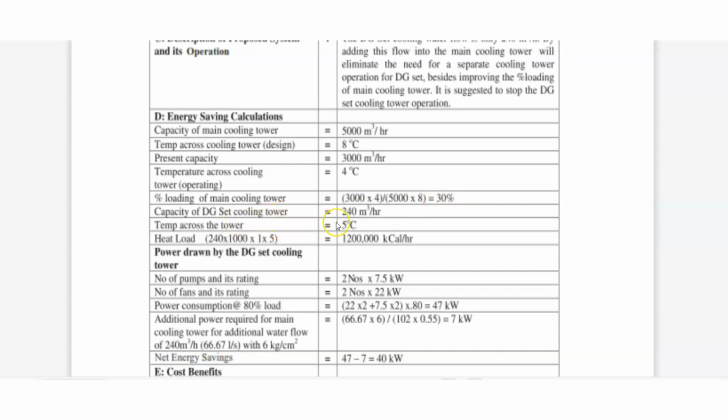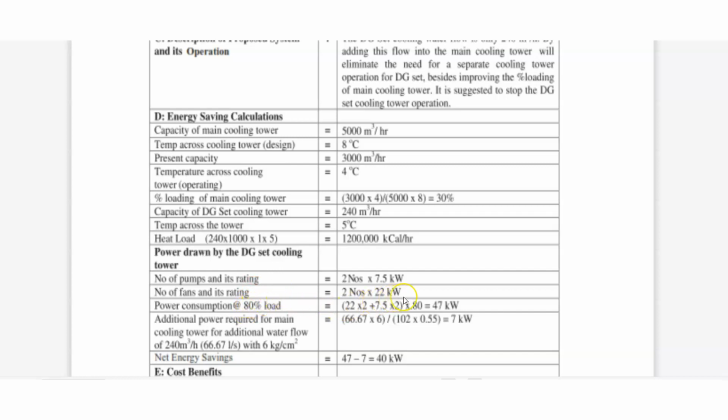Capacity of DG set cooling tower is 240 meter cube per hour. Temperature across the tower is 5 degree centigrade. Heat load is 240 into 1000 into 5, that is 120000 kilocalorie per hour. Power drawn by the DG set cooling tower: what is the number of pumps and its rating? 2 pumps are used, 2 into 7.5 kilowatt. These all we will analyze and we can write.